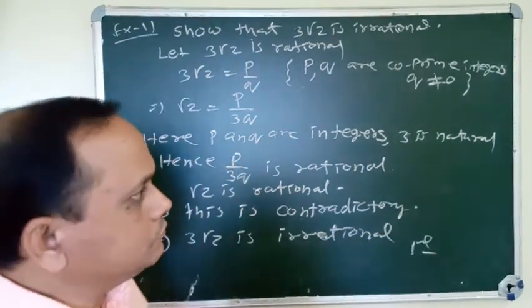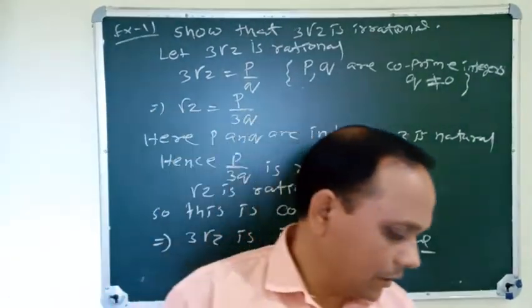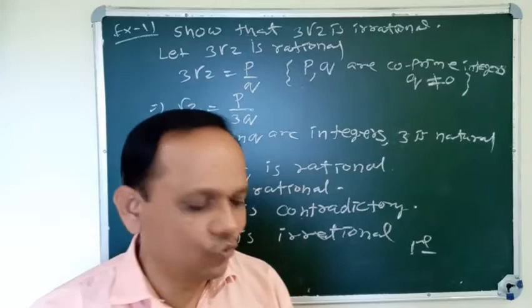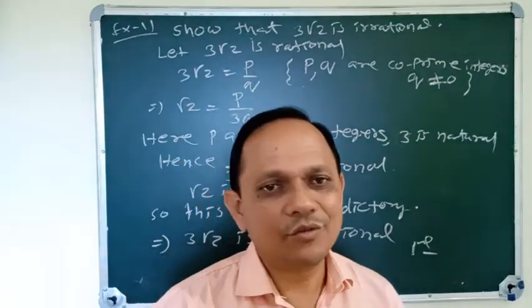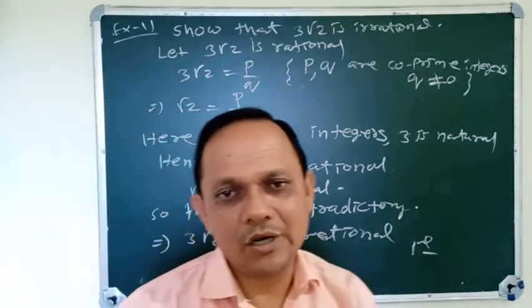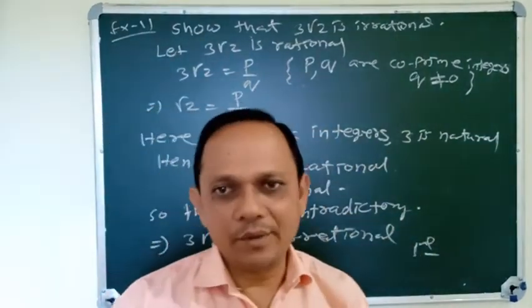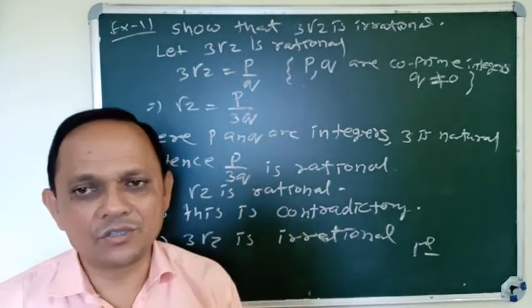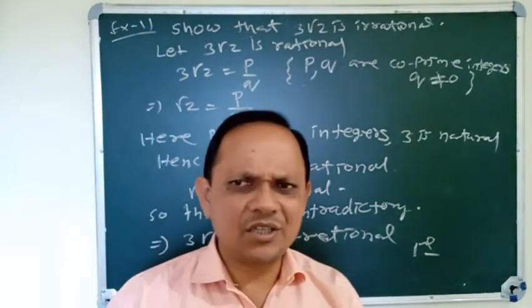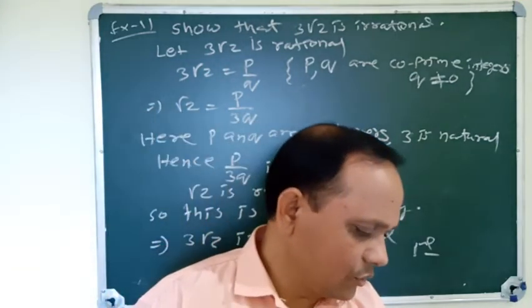In this way, you can prove whether numbers are irrational or rational. Exercise 1.3, question 1: prove that root 5 is irrational. Very easy question. When we have proved that root 2 and root 3 are irrational, in the same way we can prove that root 5 and root 7 are irrational. Same process, only the number is changed. This is your task.